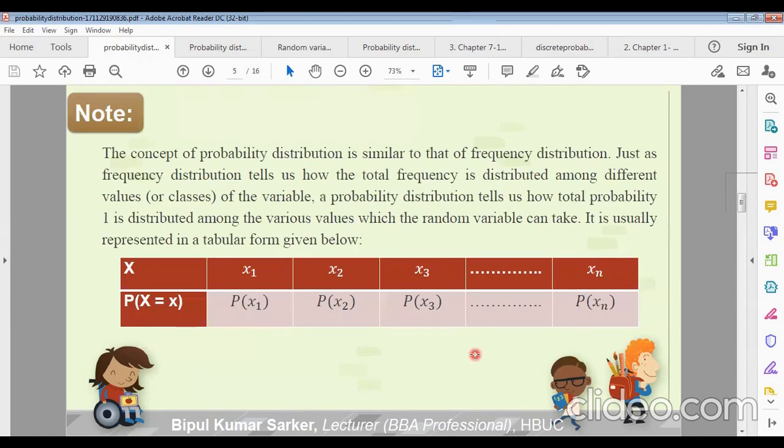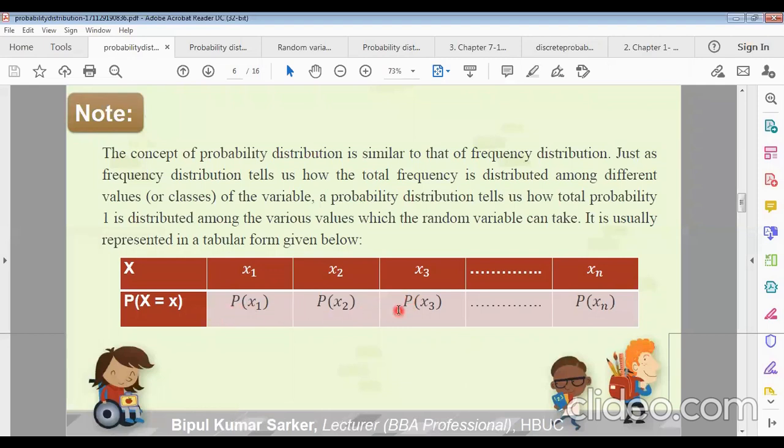So to initialize this example, the concept of probability distribution is similar to that of the frequency distribution. Suppose x1, x2, up to xn, and these are the probabilities: the probability of x1 is p(x1), the probability of x2 is p(x2), the probability of x3 is p(x3), up to the probability of xn, which is p(xn). So you can tabulate this like this.